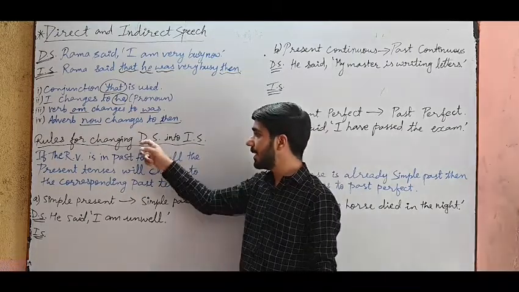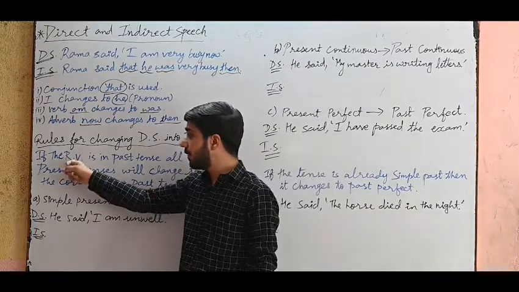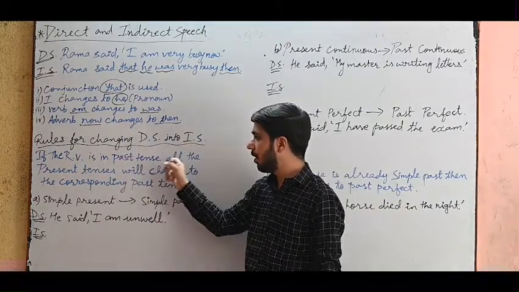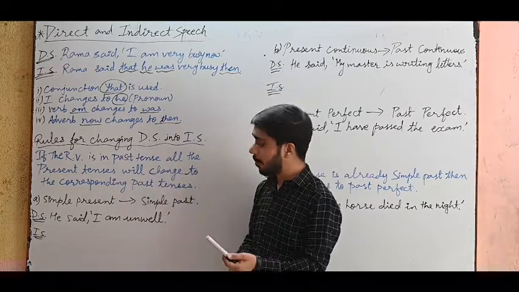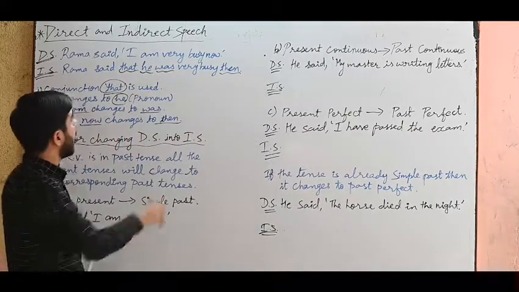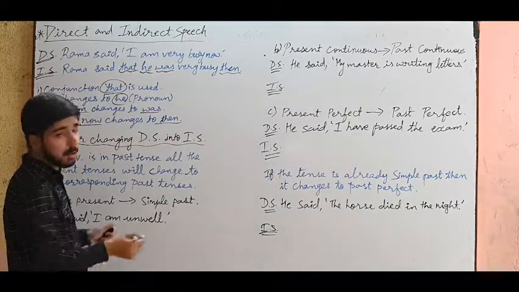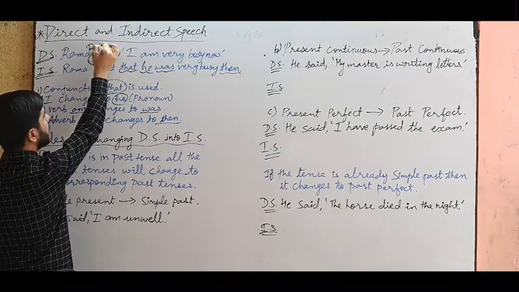So rules for changing direct speech into indirect speech. See, if the reporting verb is in past tense, all the present tenses will change to corresponding past tenses. So what is the reporting verb over here? See, in this example, Rama said, I am very busy now. Where is the reporting verb? This is called reporting verb.